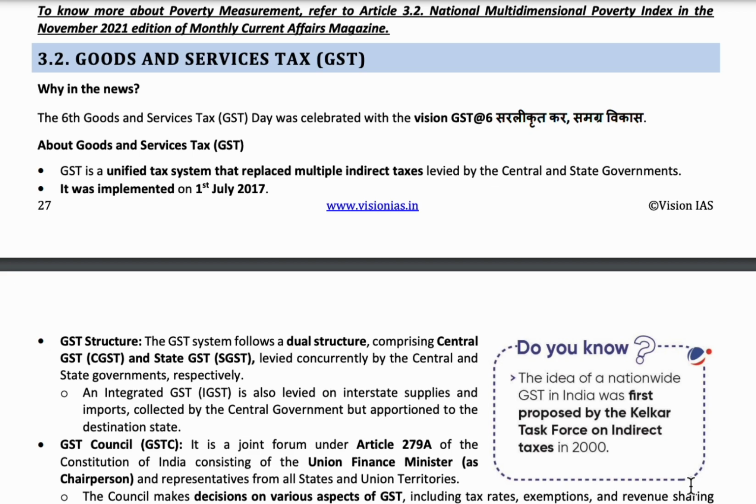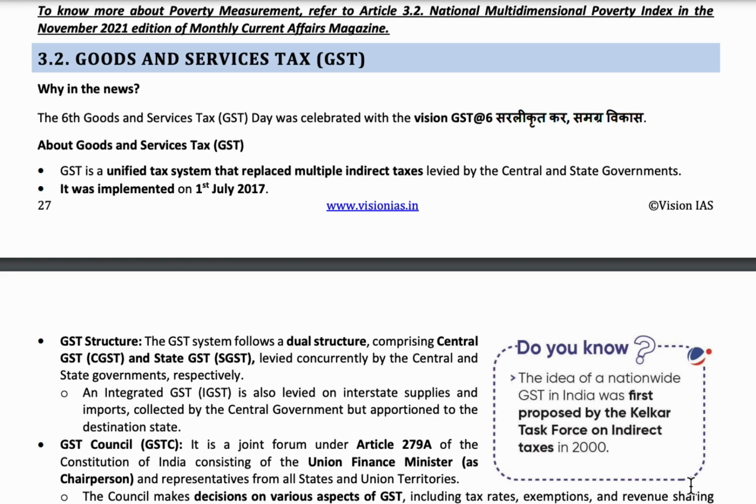Before GST, for a product exported from Uttar Pradesh to Karnataka, for example, state tax and central government tax were laid on that product. But after introducing GST, if we pay GST once, then it is enough. So GST makes the taxation system simple.